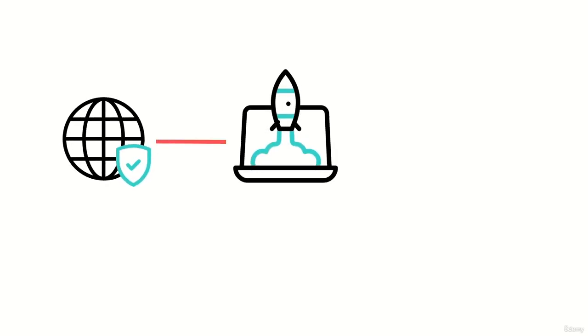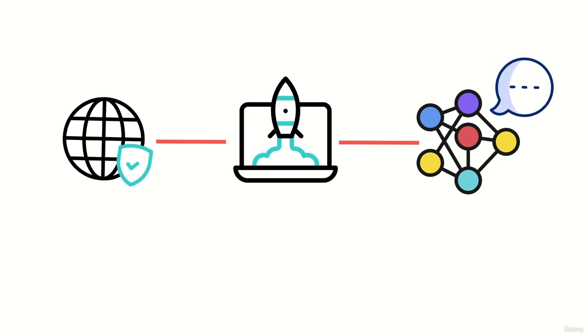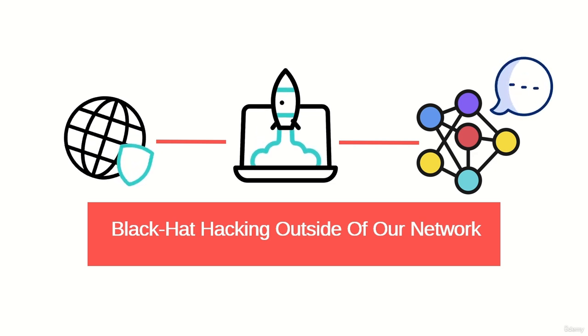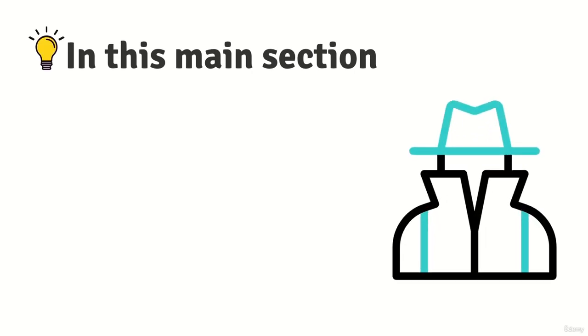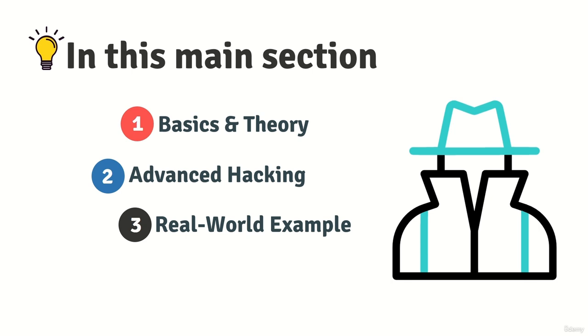You will learn how exactly the internet and computer systems work, how algorithms work, from designing to writing your own algorithms. Also, how to do all the hacking attacks outside of your own network, just like a professional Black Hat hacker. In this main section, we will cover everything you need to learn about anonymity and ethical hacking. Just like other parts of the course, first, we will learn about theory, then we will see those techniques of hacking, and at last, we will have real-world hacking examples of that part.